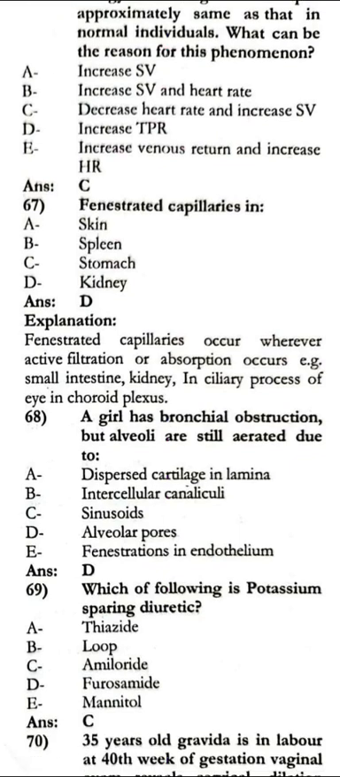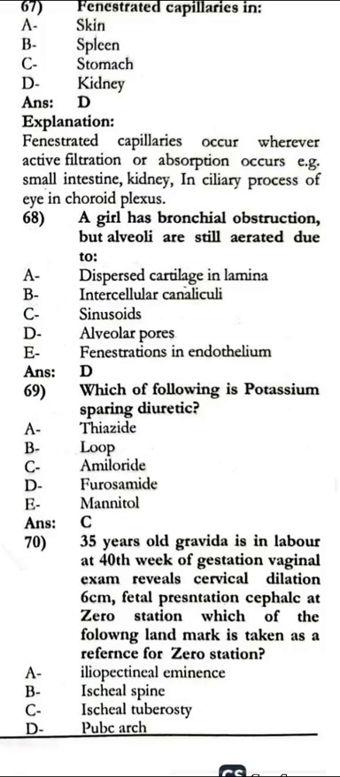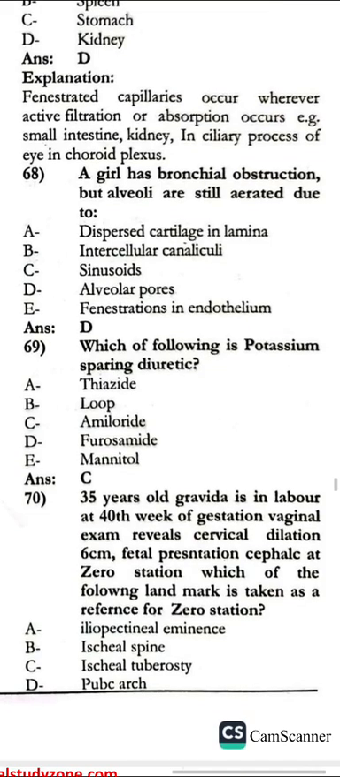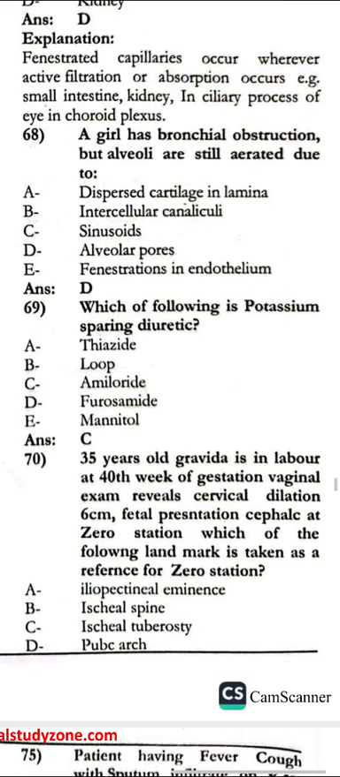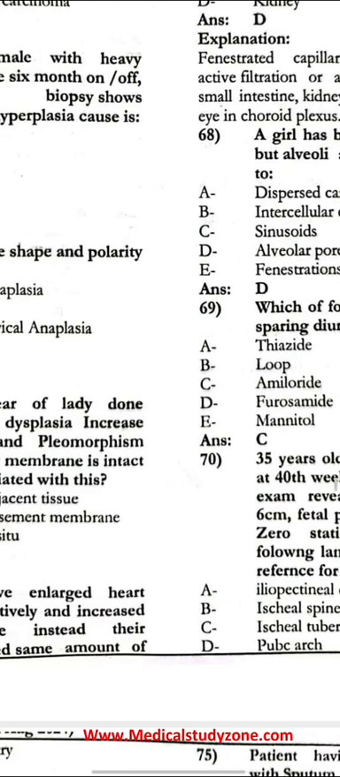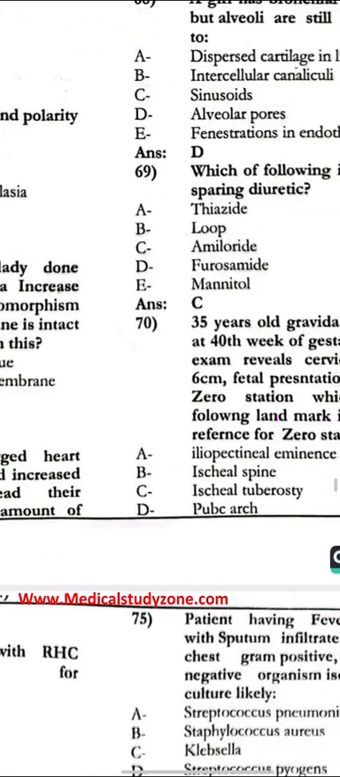The girl has a bronchial obstruction, but alveoli are still ventilated due to the alveolar pores. Which of the following is a potassium sparing diuretic? That is amiloride. A 35-year-old gravida is in labor at the 40th week of gestation. Vaginal exam reveals cervical dilatation of 6 cm, fetal presentation is cephalic at the 0 station. Which of the following landmarks is taken as the reference for the 0 station? That is the ischial spine.